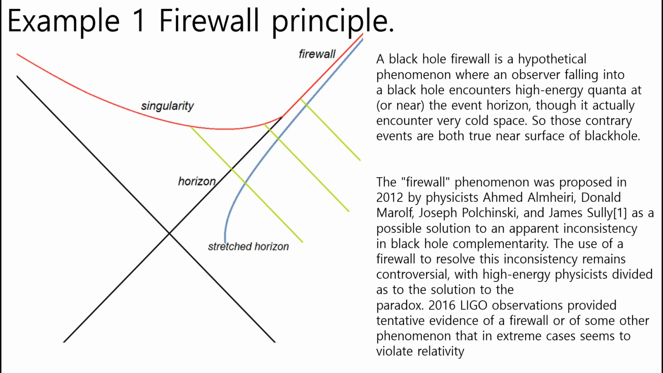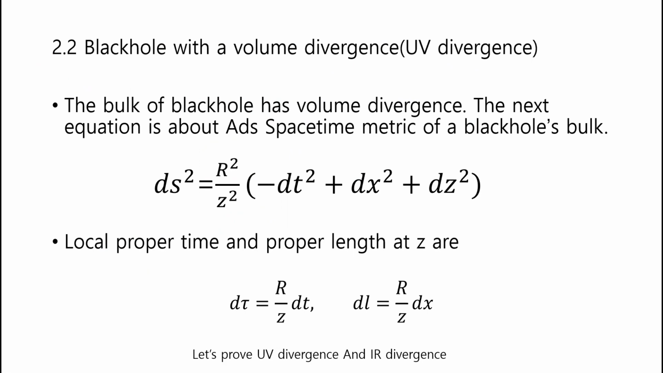Observations provided tentative evidence of a fire or of some other phenomenon that in extreme cases seems to violate relativity. Example 2. UV divergence and IR divergence. Let's prove UV divergence and IR divergence. The bulk of a black hole has volume divergence.